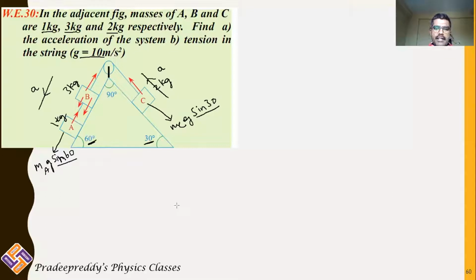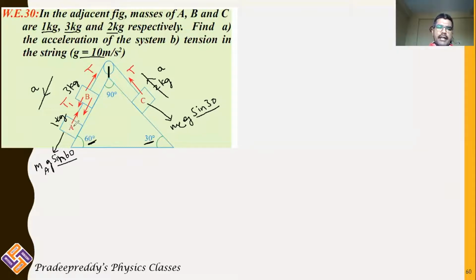Now let us mark the tensions. B and C are attached with the same string. Therefore, you will get tension T. Here also it will be tension T. A and B are attached with the same string. Therefore, you will be considering this as tension T1.